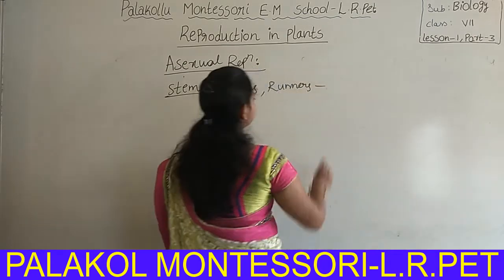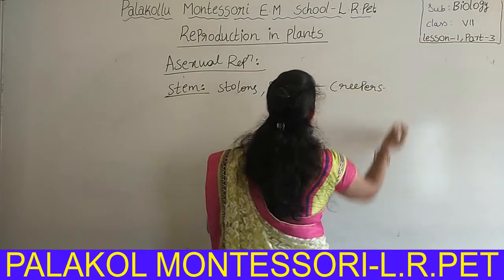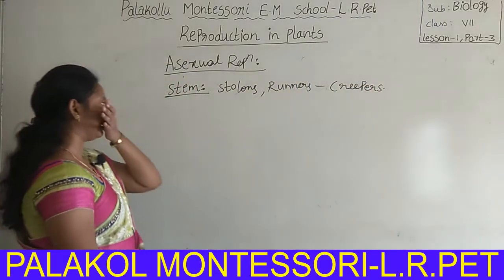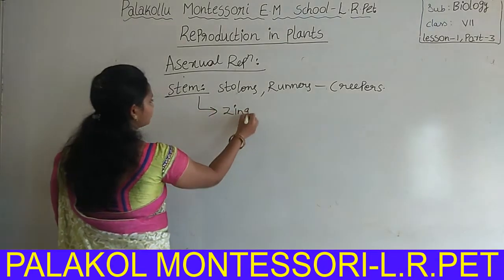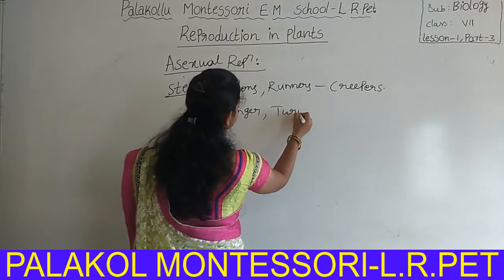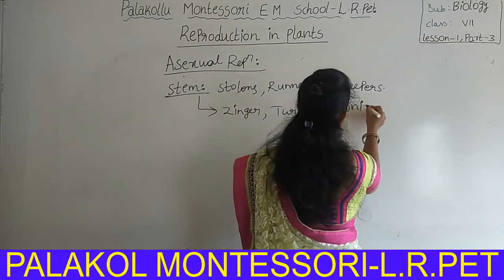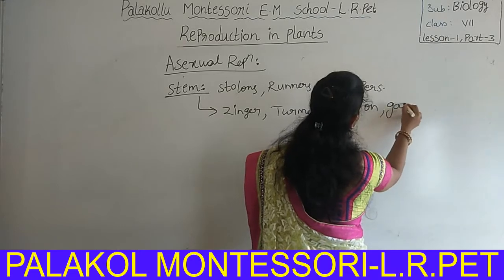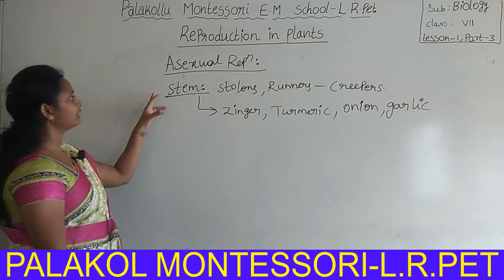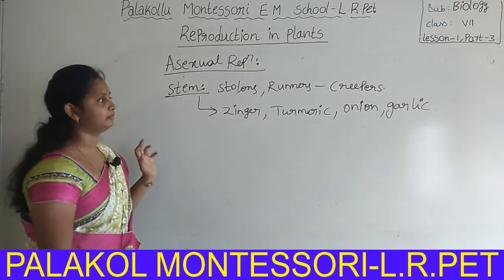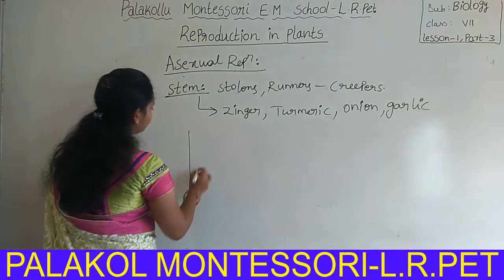The plants can creep on the ground and below the ground also. Those are called creepers. Then ginger, turmeric, onion, garlic are the examples of the asexual mode of reproduction through the stem.